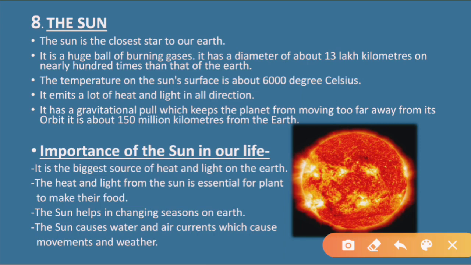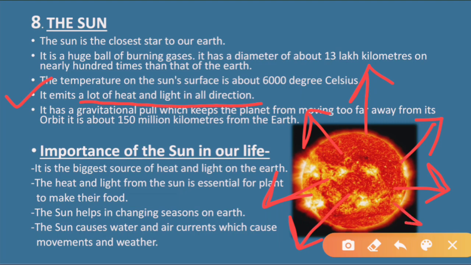Now, the next point is it emits a lot of heat and light in all directions. As we know, the sun has its own light and heat, and it emits, means it gives, the heat and light in all the directions.